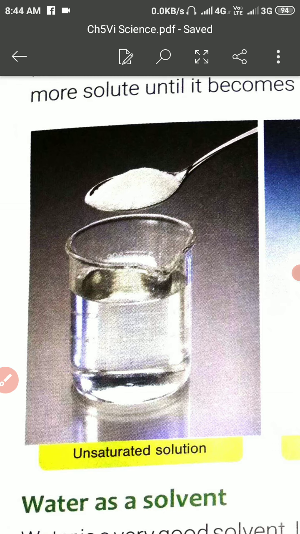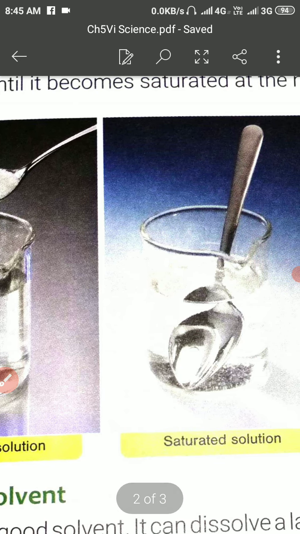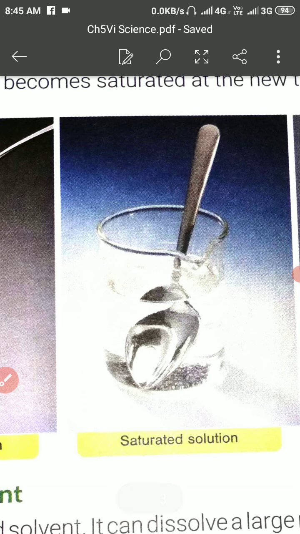And my dear student, if a solute cannot be dissolved after a certain limit, then that will be called a saturated solution. Saturated solution means when the solute and solvent get mixed together, and further if you add more and more sugar or salt, it will not mix into it, and that will be called the saturated solution.